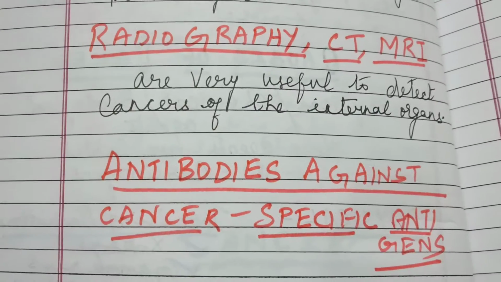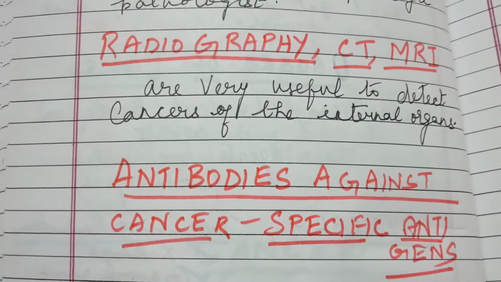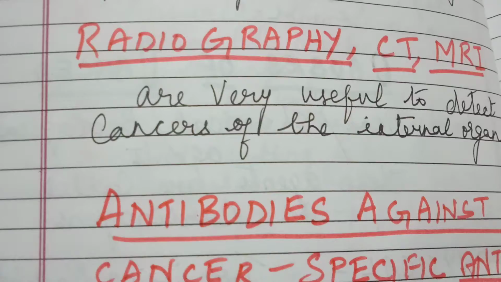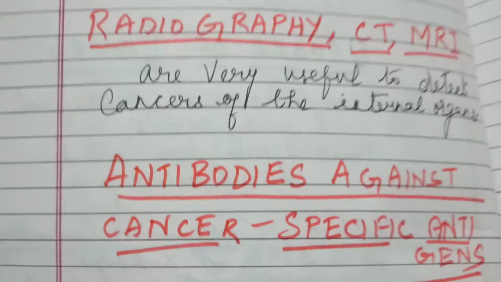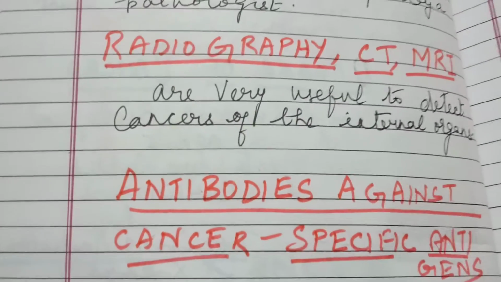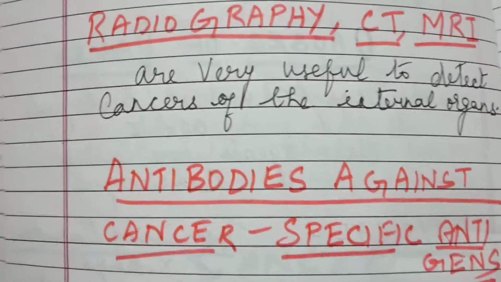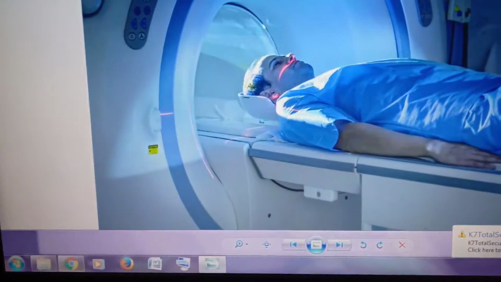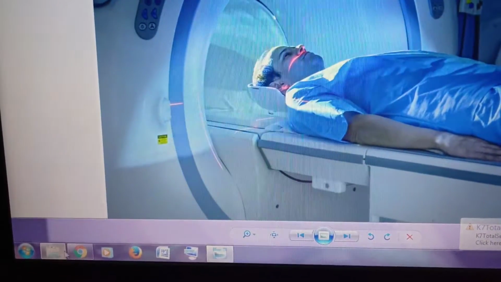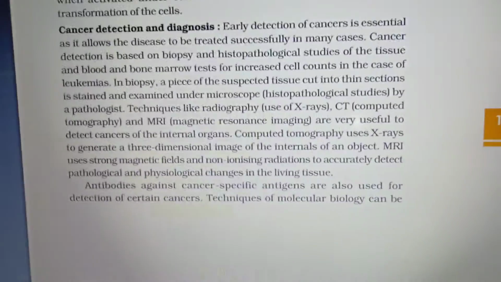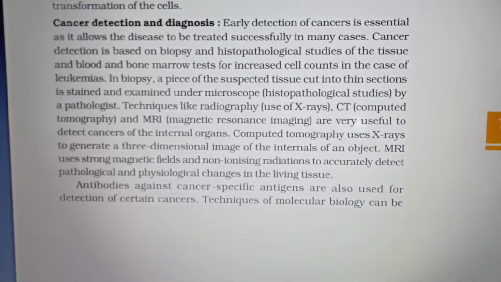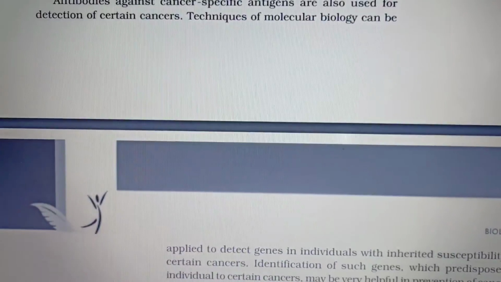Then techniques of molecular biology can also be applied to detect genes in individuals which are inherited to certain cancers. So identification of such genes may be very helpful in preventing that particular cancer. And such individuals may be advised to avoid exposure to a particular carcinogen by which they are likely to be harmed. So that will be very helpful.